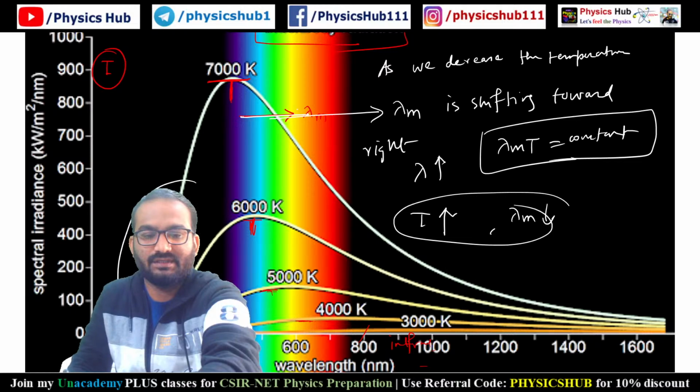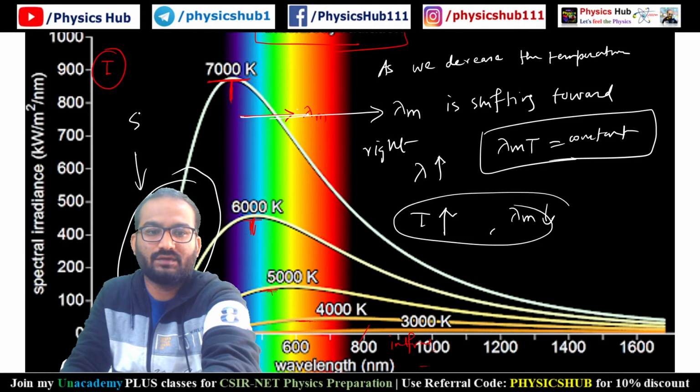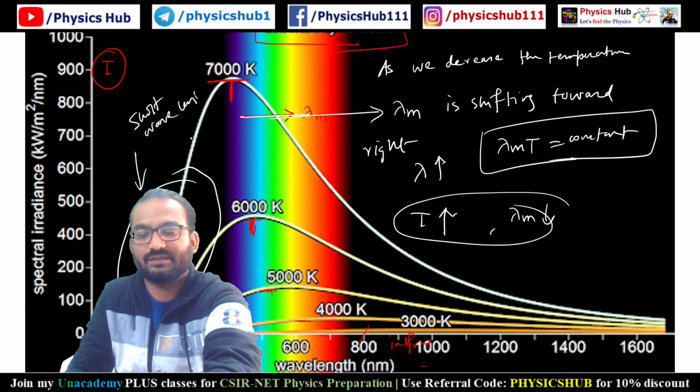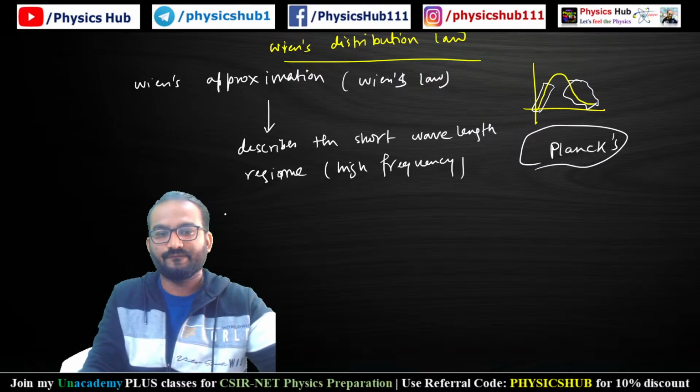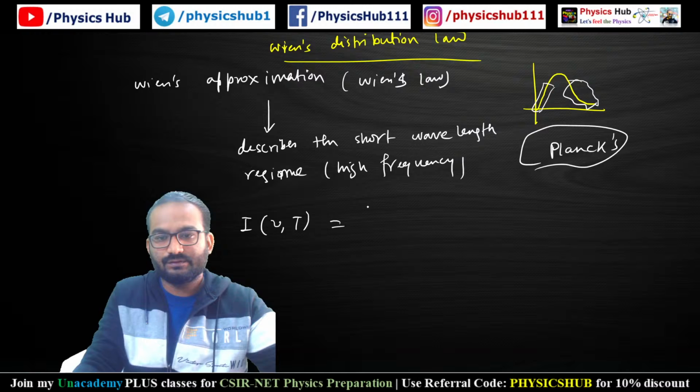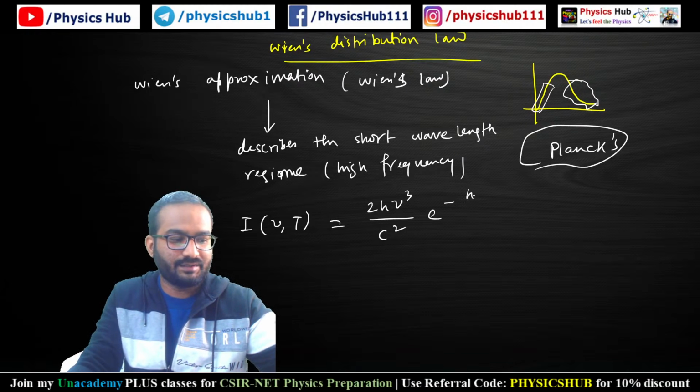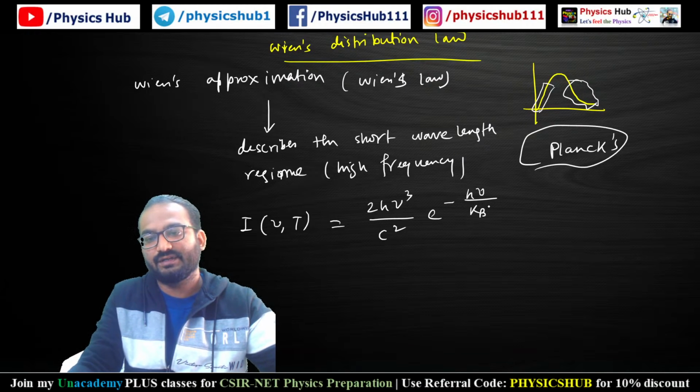If you consider this portion, this is the short wavelength regime. This was explained by Wien, and Wien gave this formula: I, intensity, as a function of nu and T, equals 2h nu cube divided by c square, e to the power minus h nu by kBT.